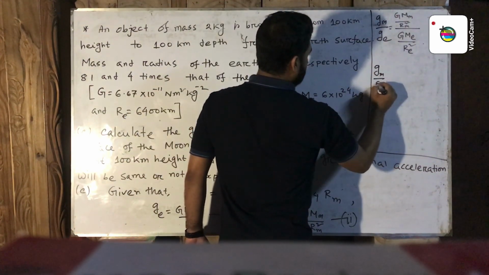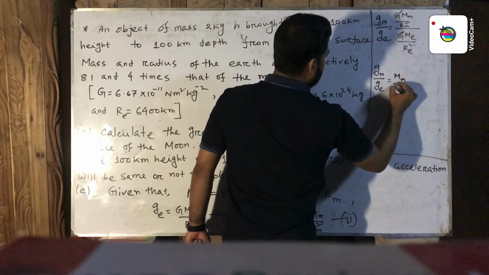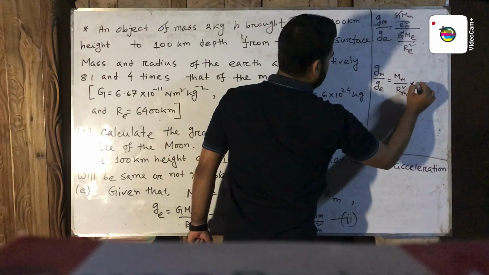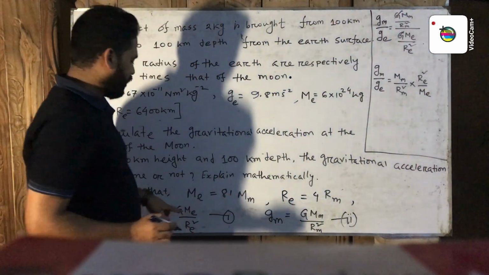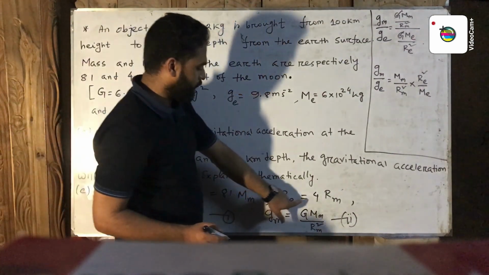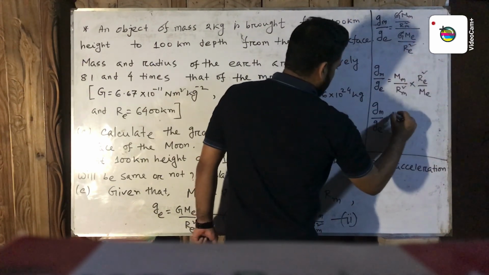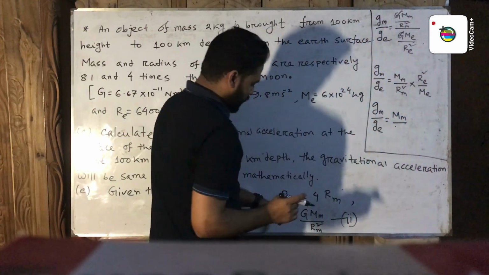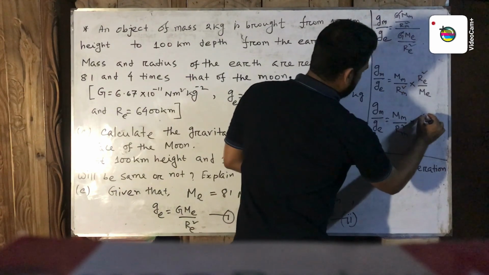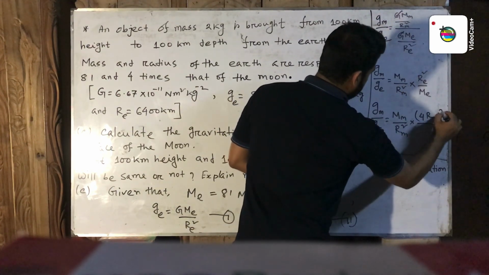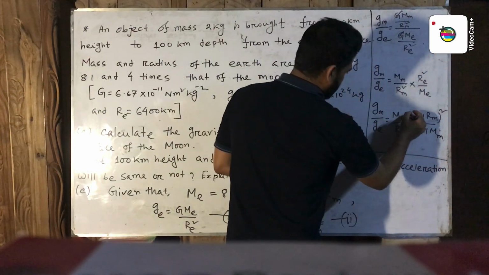Now g_m by g_e equal M_m by R_m square multiplied by R_e square divided by M_e. Now putting the value of M_e equal 81 M_m and R_e equal 4 R_m. Now g_m by g_e equal M_m divided by R_m square into R_e equal 4 R_m whole square and M_e equal 81 M_m. Then cancel.